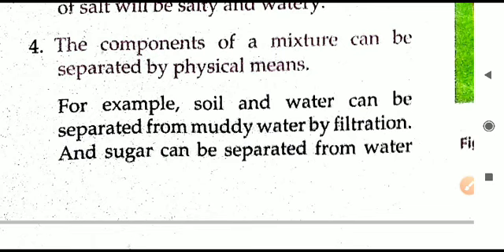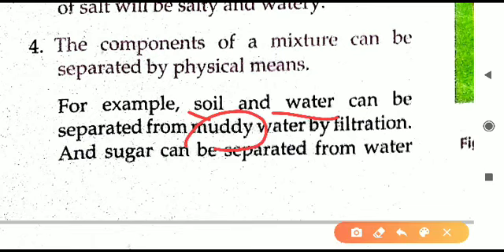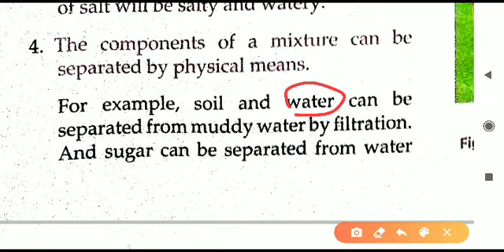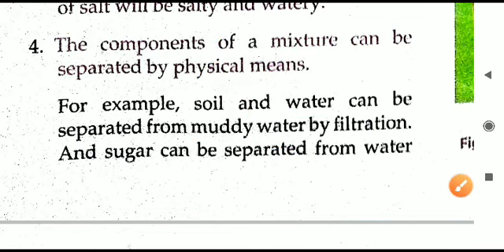Example: now, if we have to separate soil and water, they mix and form mud, they will form muddy water. And if we are filtering the muddy water, what will we get? We will get clean water. And the separate thing that will come out of that muddy water will be soil. So soil and water both will be separated if we do the filtration process.